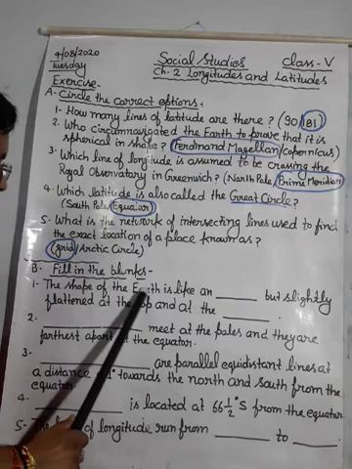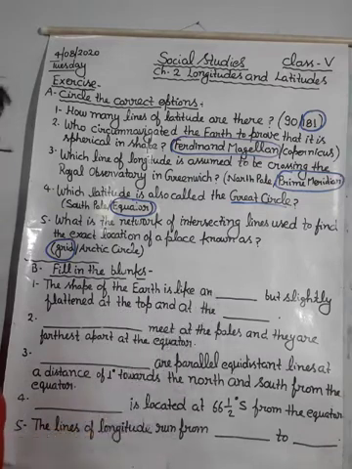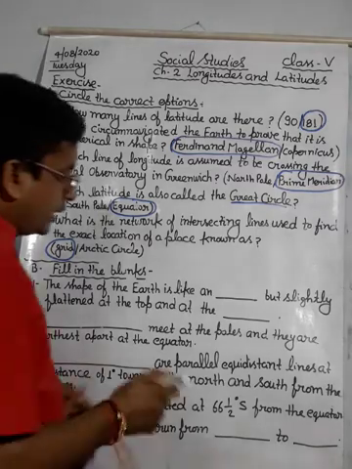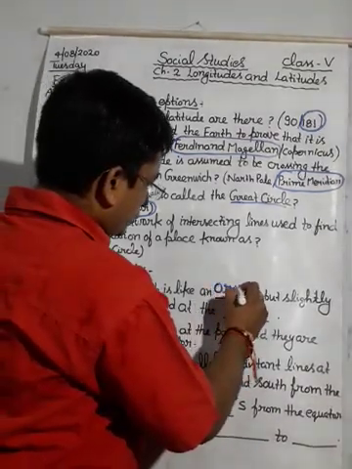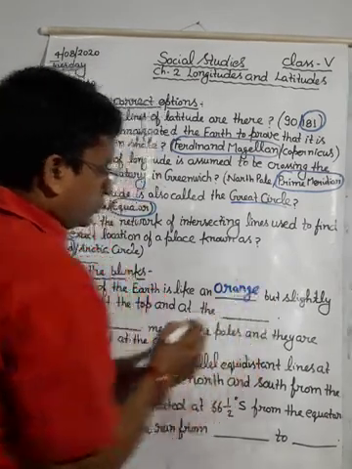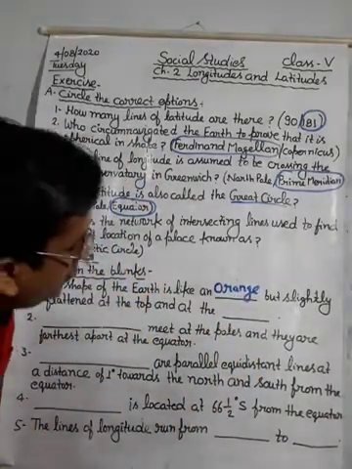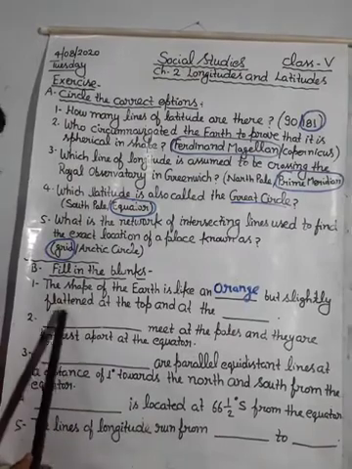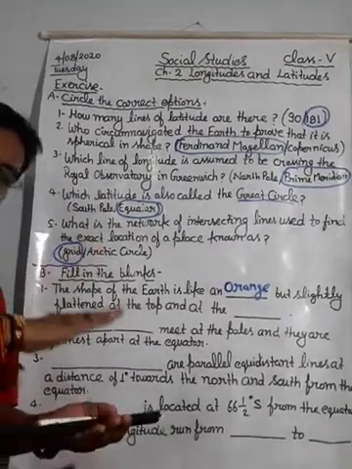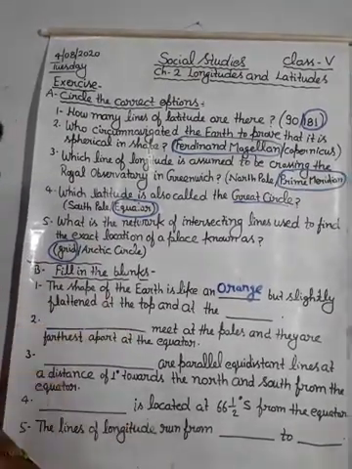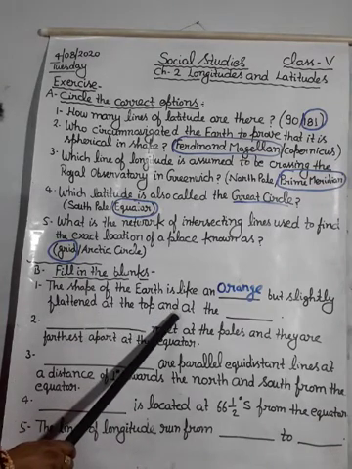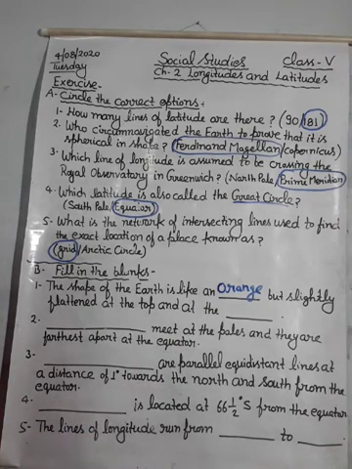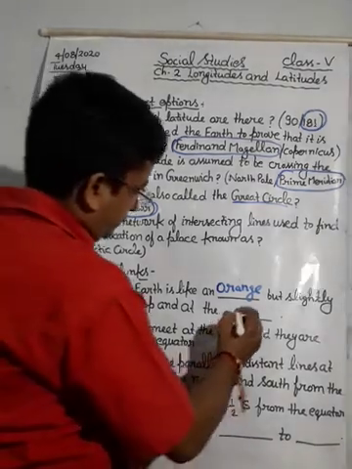The shape of the earth is like an orange but slightly flattened. Flattened means चपटा, दबा हुआ. Flattened at the top and at the poles.